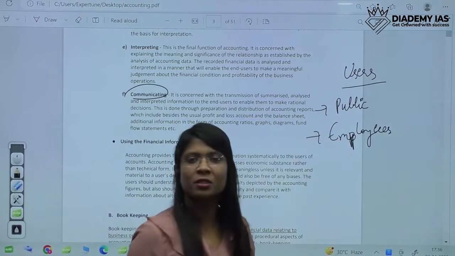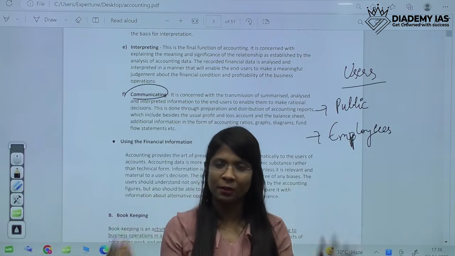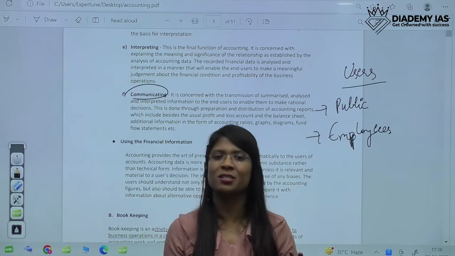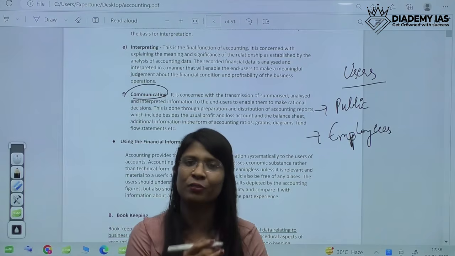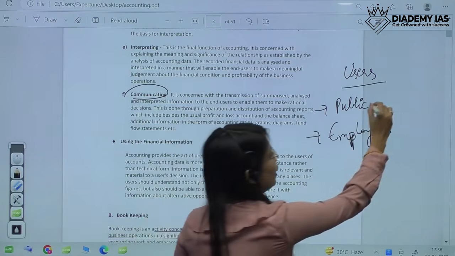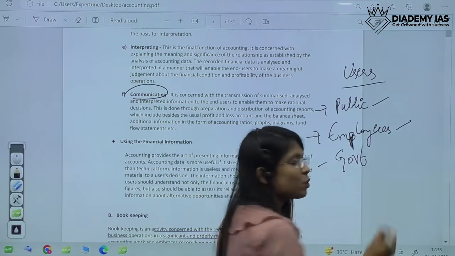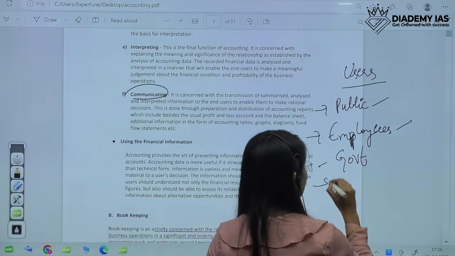Employees will also be interested in knowing what is the present position, how well the company is doing, because they also have to secure their future. So they are also interested in knowing the financial position of the company they are working in. So public, employees, and government is also interested, because government has to collect the taxes. So government is also interested. And there are creditors.